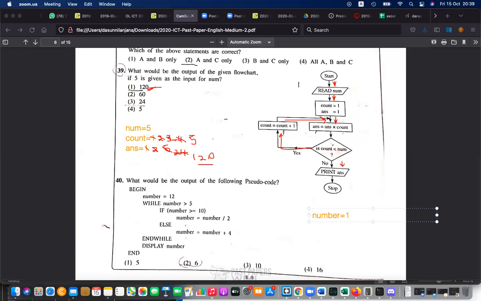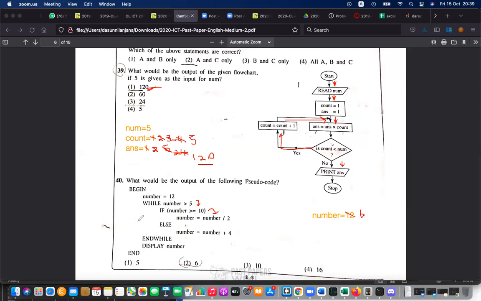Number equals 12. So we start with number equal 12. While number greater than 5: 12 greater than 5, yes, so it's coming down. Number greater than 10, yes, coming to here. Number equals number divided by 2. 12 divided by 2 is 6.